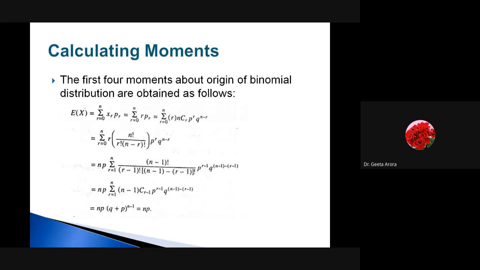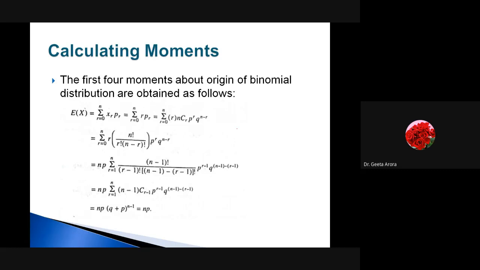Already we have learned regarding the moments, where we have calculated the expected values, and there we have seen that moments can be calculated with the help of expected value, the expectation. The symbol we have used is capital E, and if we write EX, EX means expected value of X, and that is actually the mean. It is the first moment of the binomial distribution, or we can say any distribution.